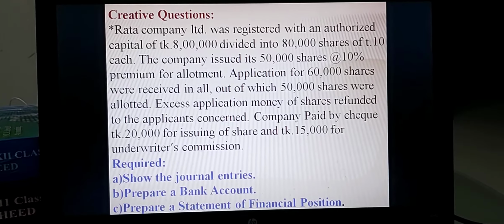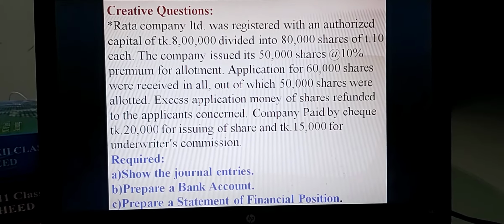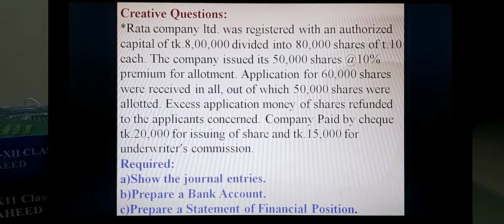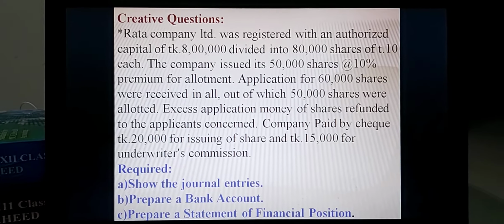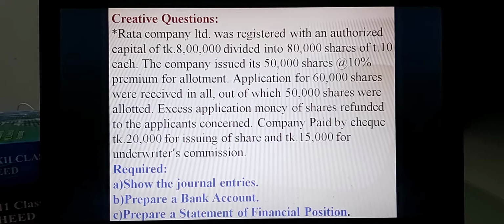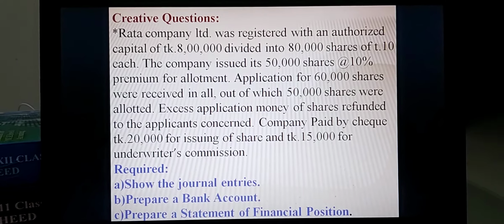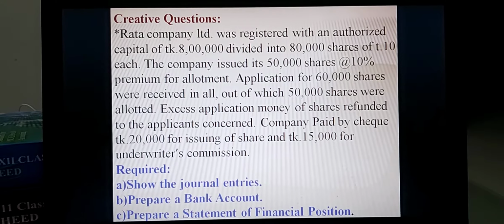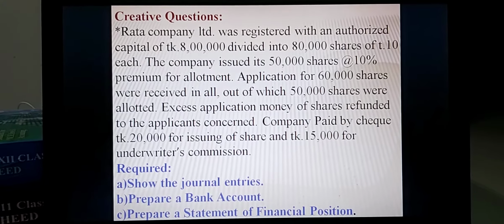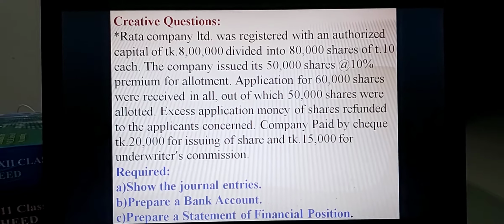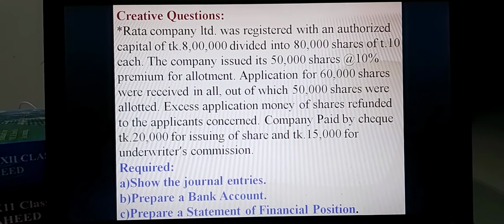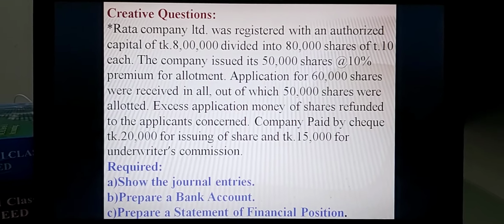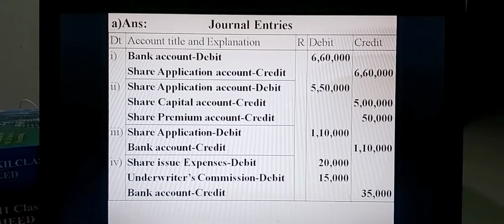When excess application money is refunded to the applicants concerned, the entry is share application account debit, bank account credit. At last, the company paid by check Taka 20,000 for issuing of shares and Taka 15,000 for underwriter's commission. For this entry, you have to write preliminary expenses debit, underwriter's commission account debit, bank account credit. Now you can see the journal entries in the slide and in the content.